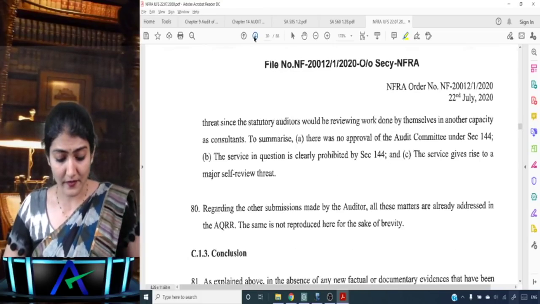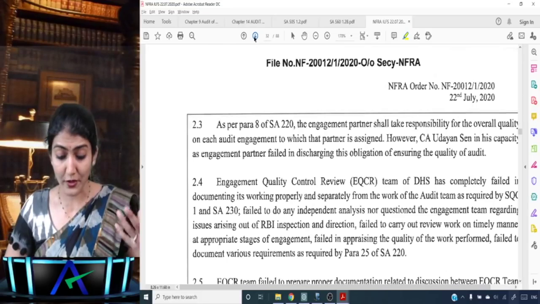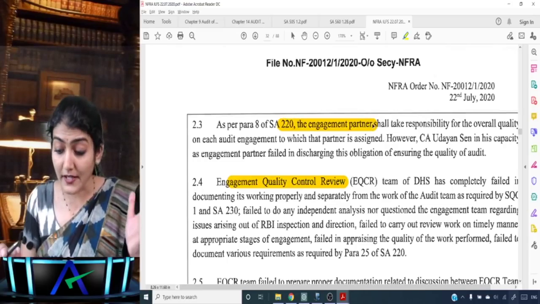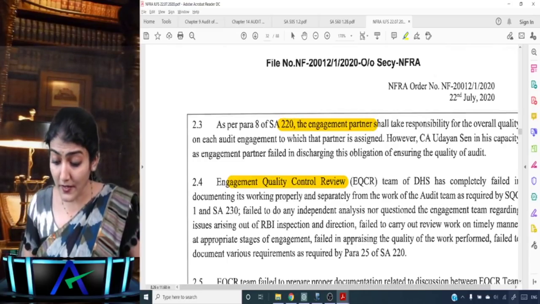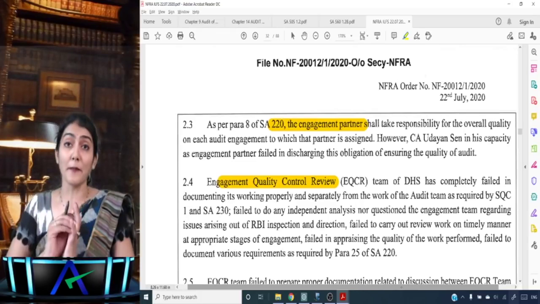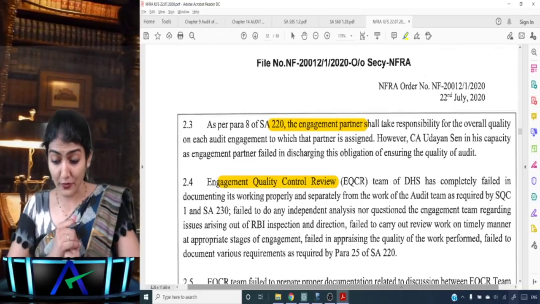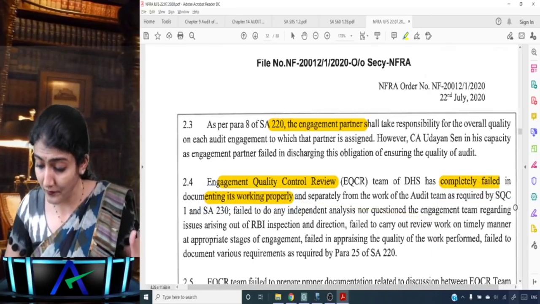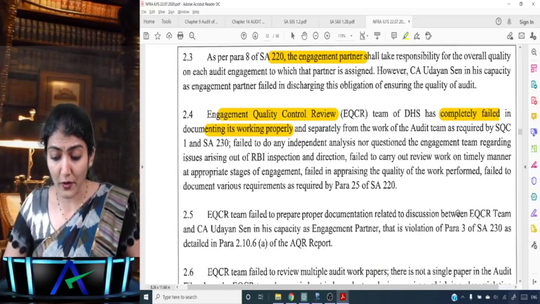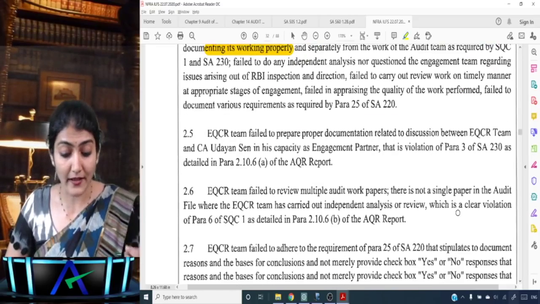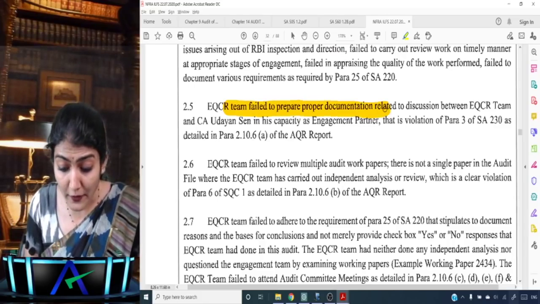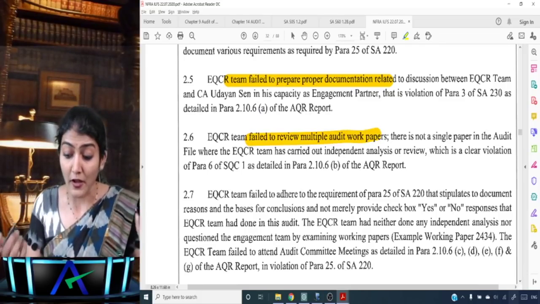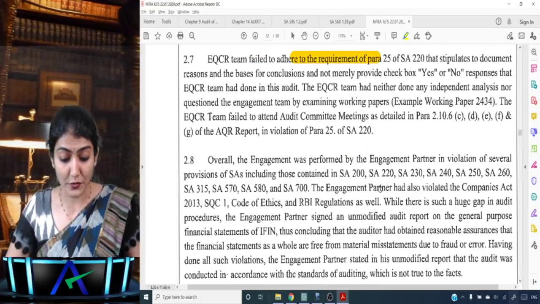And non-audit services that I've already told you, 144, auditor not to render certain services. Then EQCR, and SA 220, engagement partner. And EQCR, listed entity audit EQCR compulsory, and for others it is left at the discretion of the firm. So yes, it has completely failed in documenting its working properly, and separated from the work of the audit team as required by SQC 1 and SA 230. EQCR team failed to prepare documentation. EQCR team failed to review multiple audit working papers, failed to adhere to the requirement of SA 220.